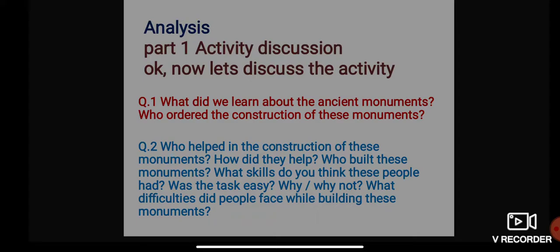So was the task actually easy? It is actually not easy. Construction of this monument was not easy because they have to arrange a suitable land and they have to find specific craftspeople.